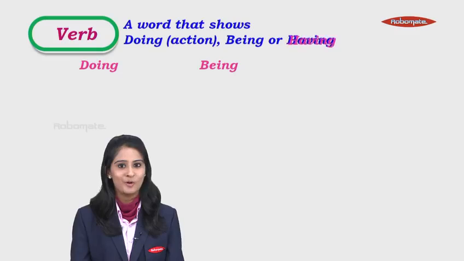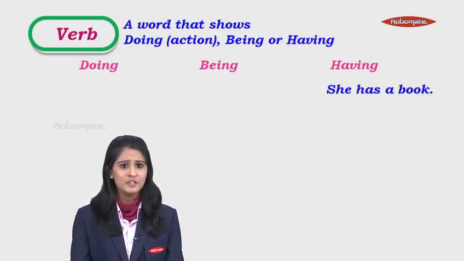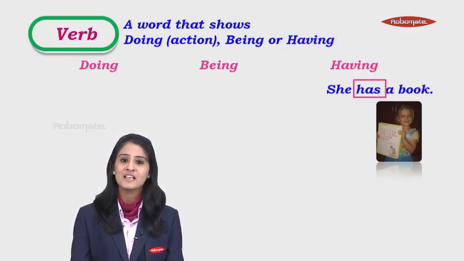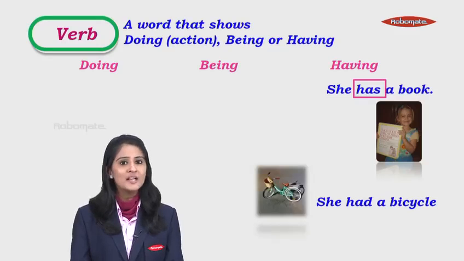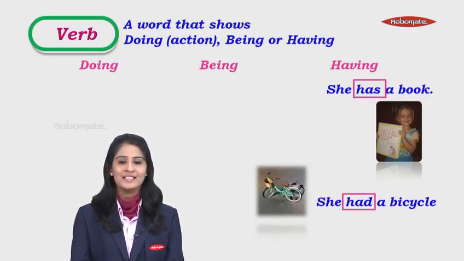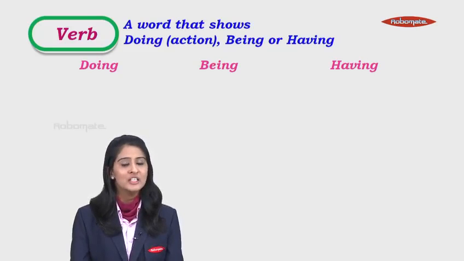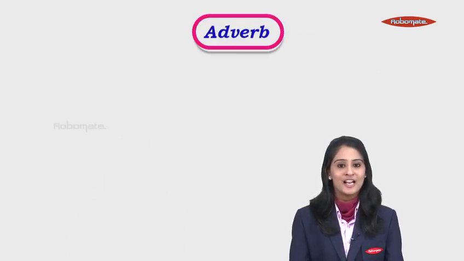Let's go to the next one now, having. For example, she has a book. Which is the verb here? Very simple. It is has. The next one, she had a bicycle. Which is the verb here? Had. So all these words are different verbs. So students, please remember, it is not just the word that shows an action that is a verb. Even the words that don't show an action but they show state of being and they show having, even such words are verbs. Now let us take a look at the adverb.